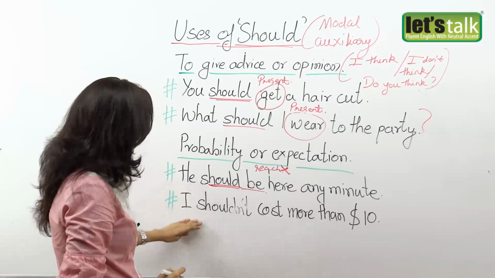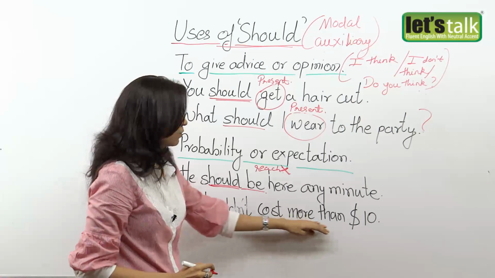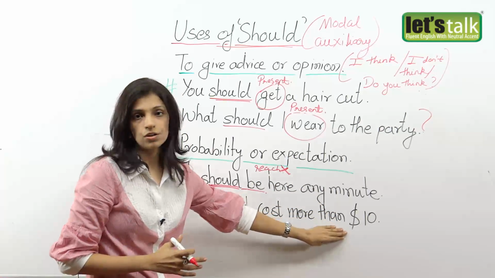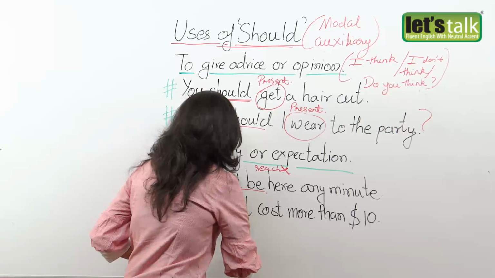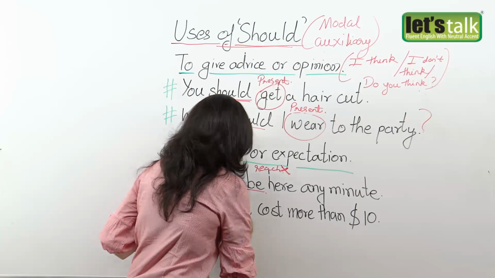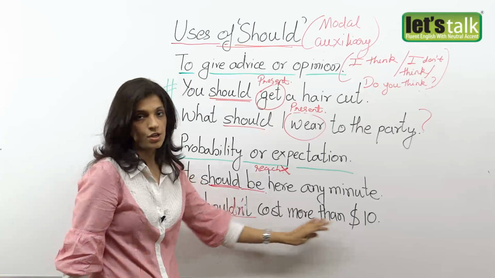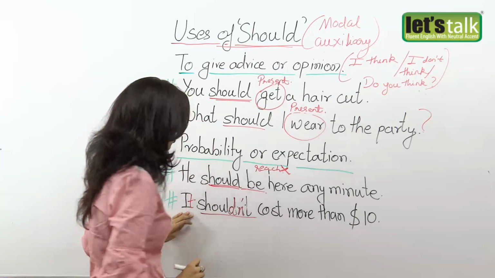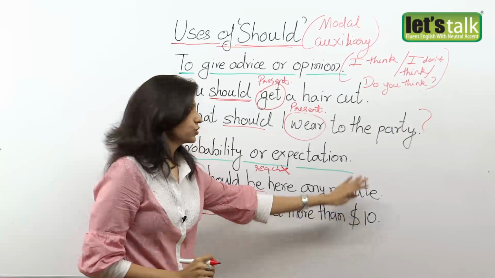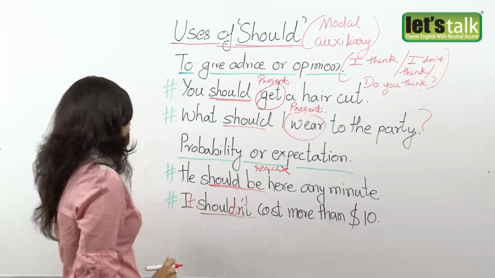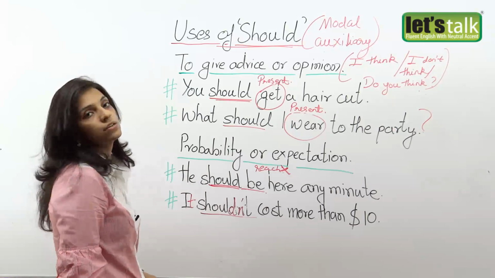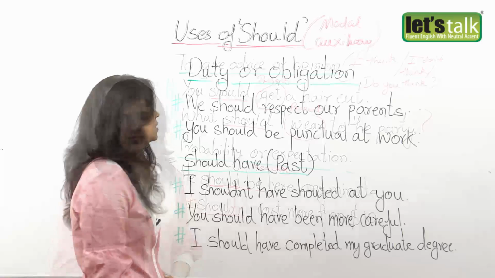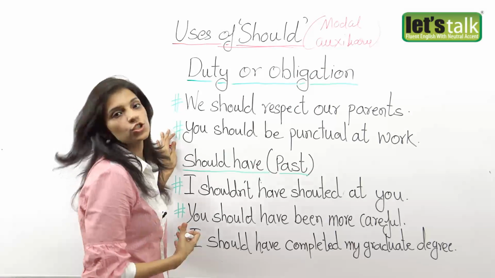Alright. In my next example, it shouldn't cost more than $10. So you go to your shop, you expect it to be below $10, so it shouldn't cost more than $10. So here I have just put it in the negative. It shouldn't cost. Okay, so it shouldn't cost more than $10. So you expect it to be less than $10, it shouldn't cost. So please remember, when you talk about a probability or an expectation, you use should. Now let's take a look at the next use of should.